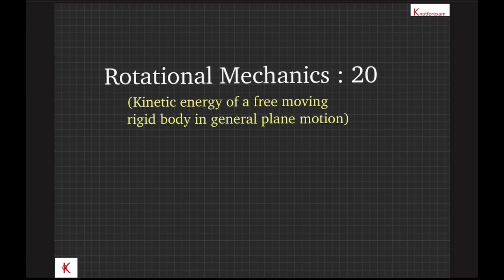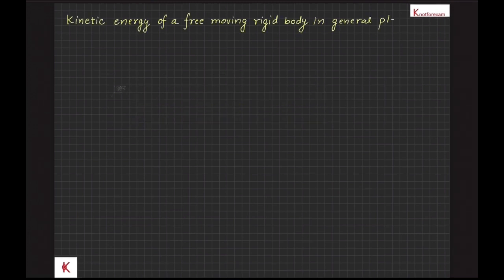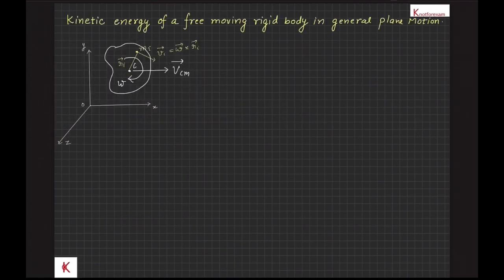Of a free moving rigid body in general plane motion. Let's take a look at the given figure of a free moving rigid body in general plane motion having angular velocity omega perpendicular to the plane of motion, and let the velocity of the center of mass be v_cm vector.